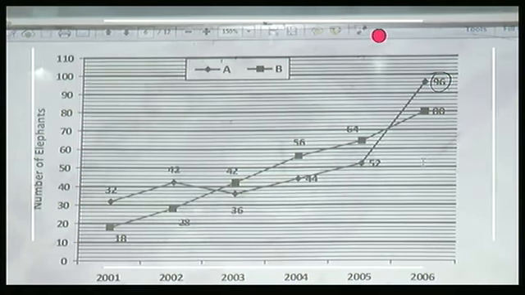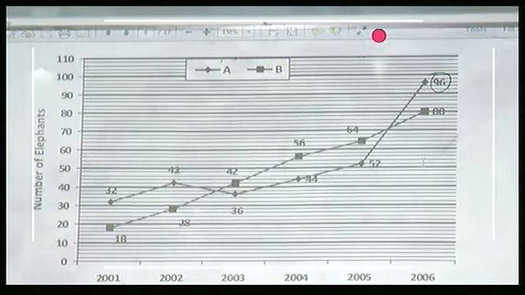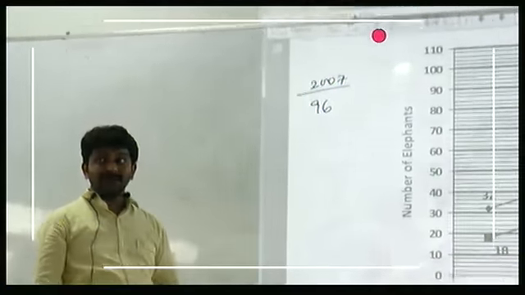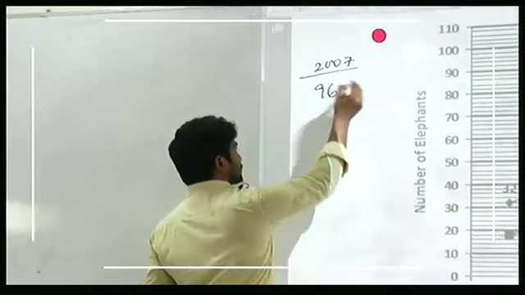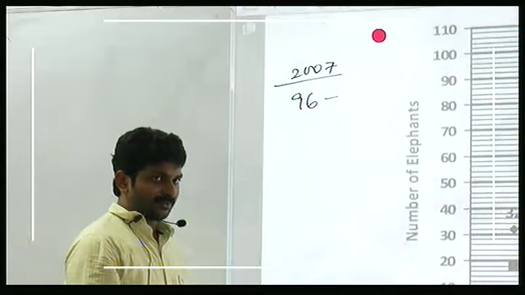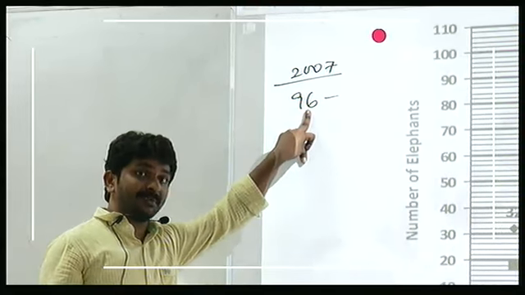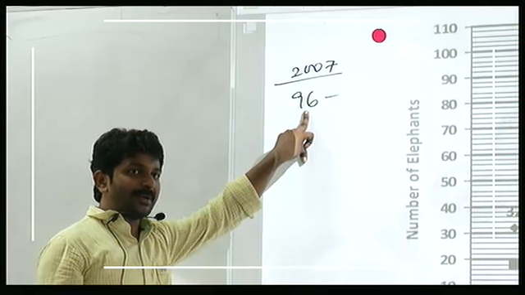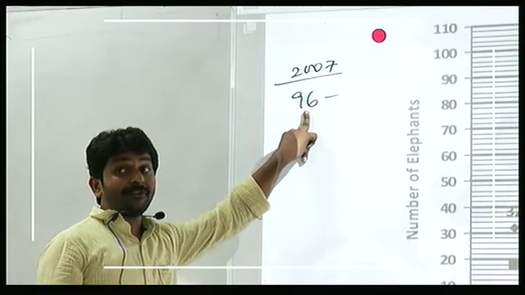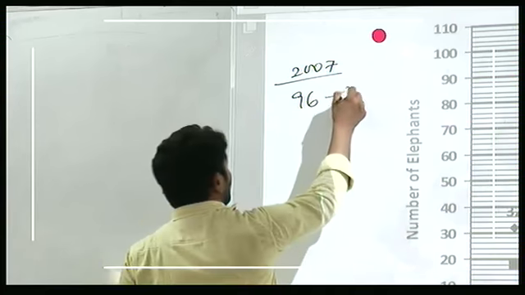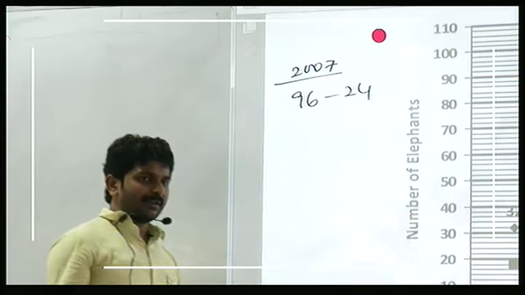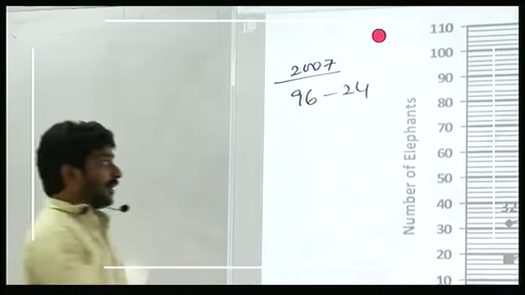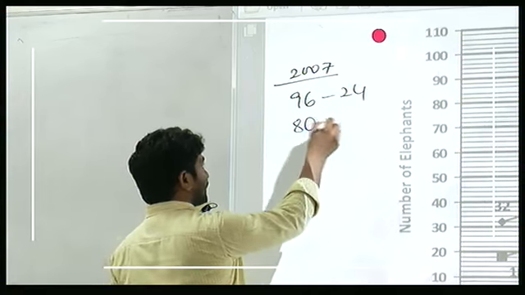Now let's calculate it for the 2007 direct value. In 2006, reserve A has 96 elephants, which decreases by 25%. Minus 25%, 1/4. What about half of this number? 48. So 50% is 48. 25% is again half. Half of 48, 24. Don't calculate the whole thing. And in reserve B, how many elephants do we have? 80.